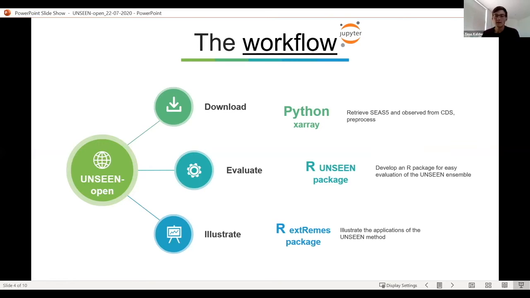Yeah, the workflow is illustrated here. Everything is in Jupyter, but we do use both Python and R languages. And we've had some discussions about this, but we think Python, Xarray, and especially lazy loading of data through Dask is best for data handling and downloading, and extreme value statistics in R is used in the second and third steps of the workflow.